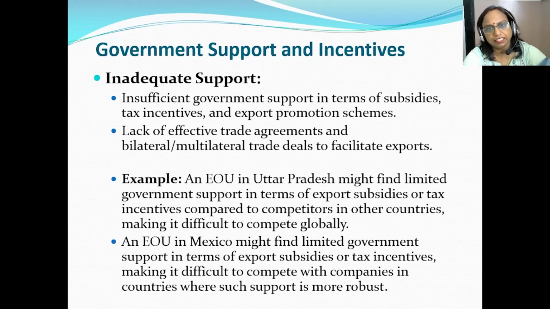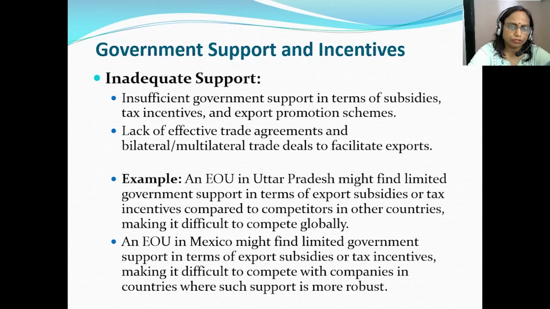Now we will see the challenge which is due to the lack of government support and incentives. Due to insufficient government support in terms of subsidies, tax incentives, and export promotion schemes, and the lack of effective trade agreements and bilateral and multilateral trade deals to facilitate exports, the EOUs might face some problems.